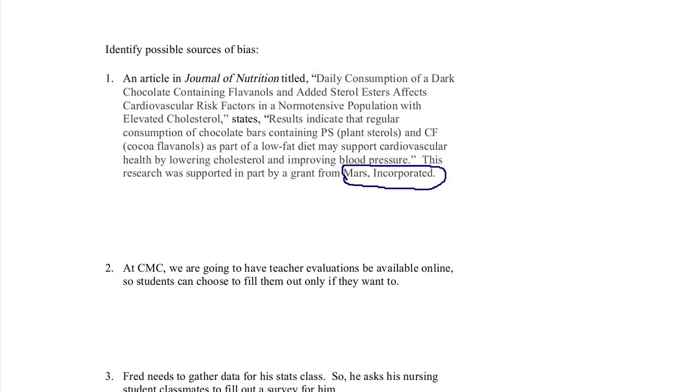Why might that be a problem? This is a self-funded study. Mars has a vested interest in the results. Mars wants you to go buy more chocolate, so they want to say chocolate's good for you, so people will spend their money buying chocolate. Self-funded, self-interest study. This doesn't mean the study's bad or wrong. It just means we better take a very careful look at it because they want to get particular results, and that want can bias the actual results.